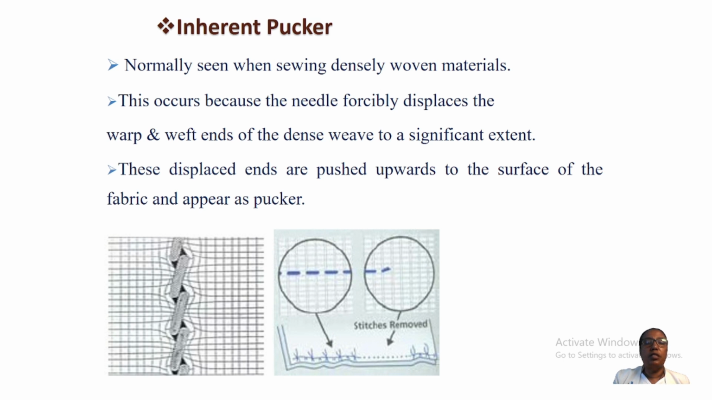This occurs because the needle forcibly displaces the warp and weft ends of the dense weave to a significant extent. These displaced ends are pushed apart to the surface of the fabric and appear as puckering. You see this diagram or figure. This is inherent puckering.